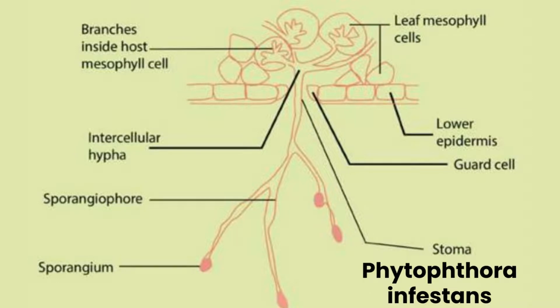Water molds include a number of pathogenic organisms, meaning disease causing, including Phytophthora infestans, which has played an infamous role in human history. It is pathogenic and disease causing.